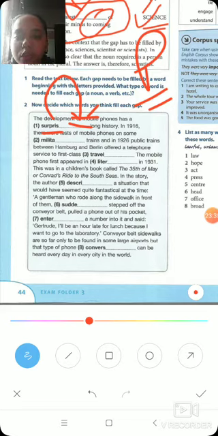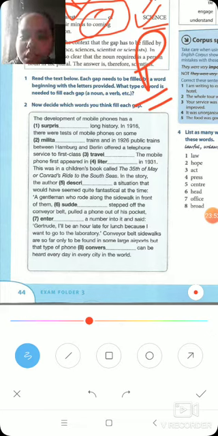okay, so we'll resume the video and we'll try to understand. So the development of mobile phones has a surprise. It's a surprise actually. I think there's some printing mistake. It is surprise, surprise dash long history. So you will not write the same word. It will not be: the development of mobile phones has a surprise long history. You will have to modify surprise.